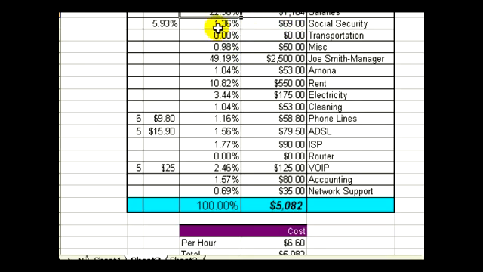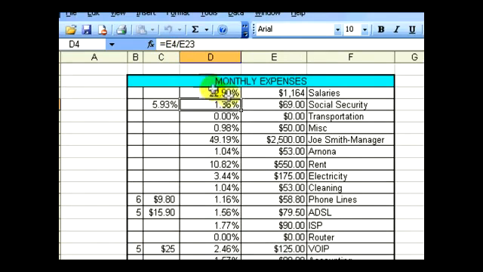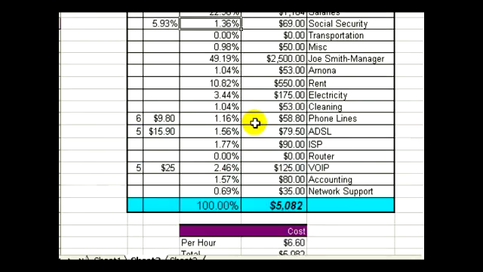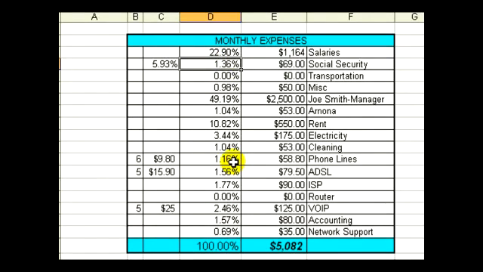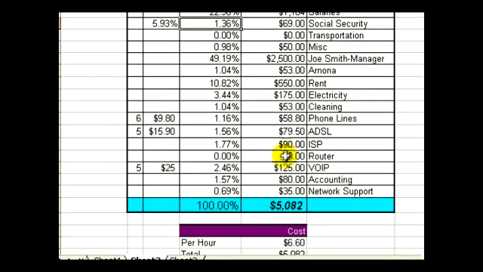So here we see for Social Security it's 1.36 because now our formula changes. E4, which is the $69 a month for Social Security, divided by E23, which again is our total cost. So there's formulas embedded in this table, and every time, let's say our Social Security costs went up for the month, then obviously the percentage would also change. And so that's the nice thing about Excel, that you see it in action here, that as our costs change, we can get a running total of our total expenses and what percentage of our total expenses are due to that particular cost.